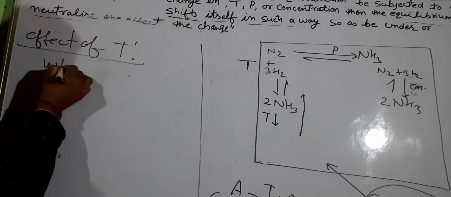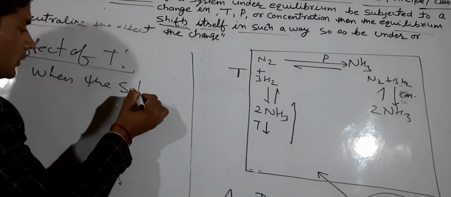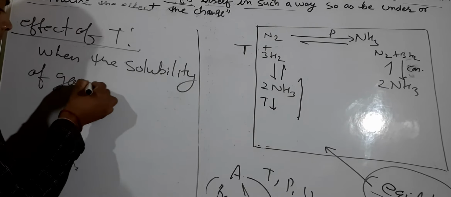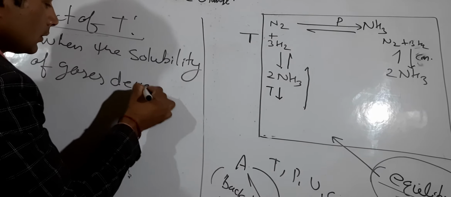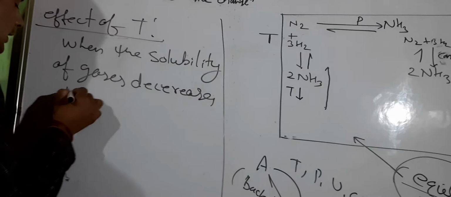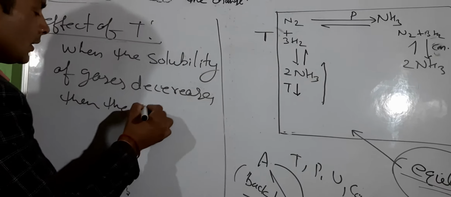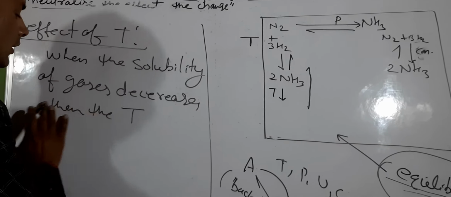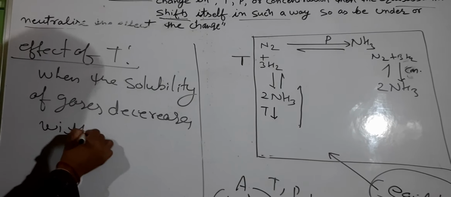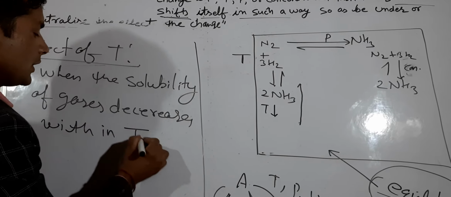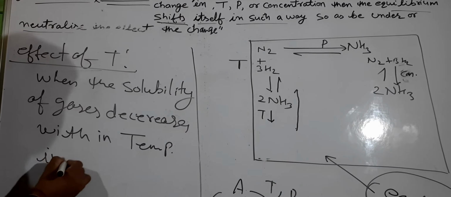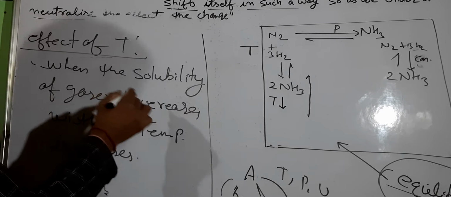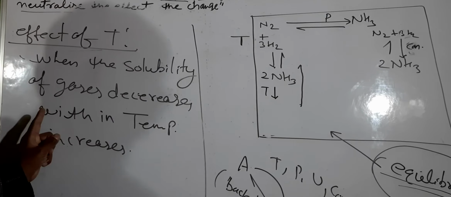The solubility of gases decreases with an increase in temperature. Okay, when the temperature increases, the solubility of gases decreases.